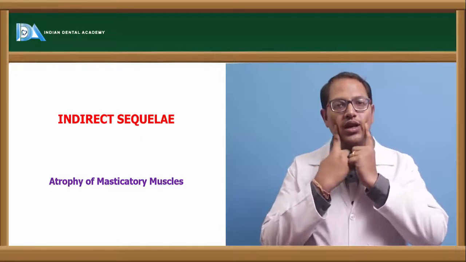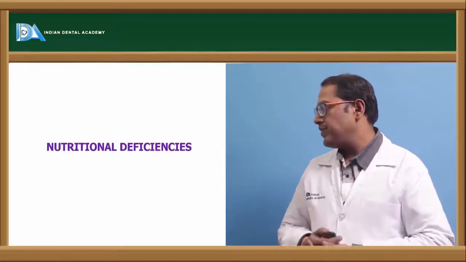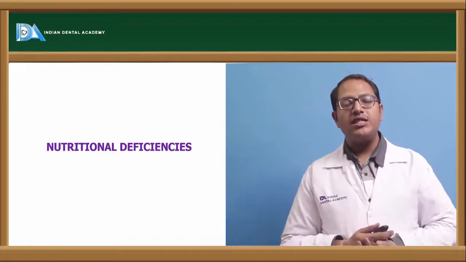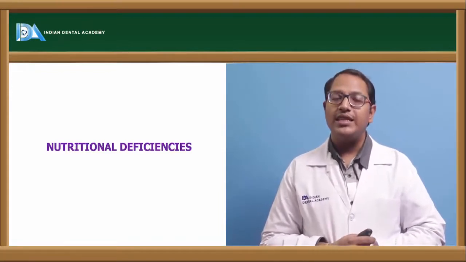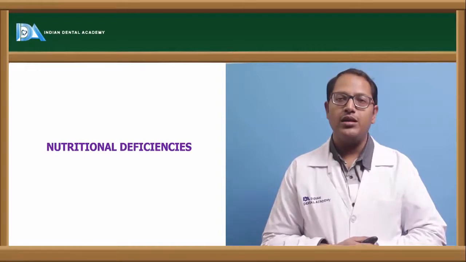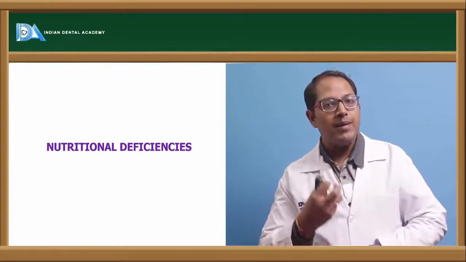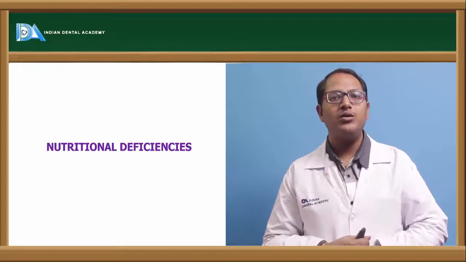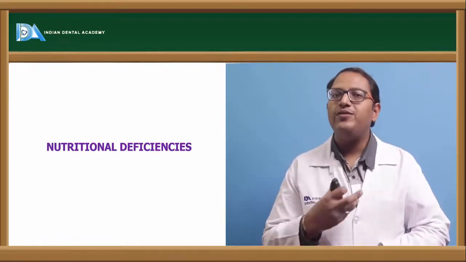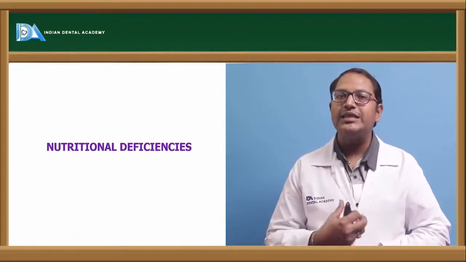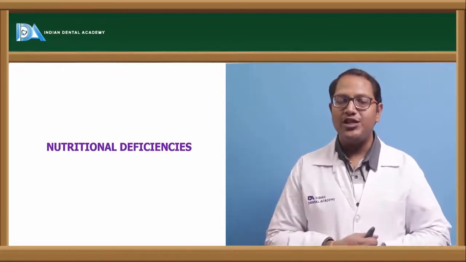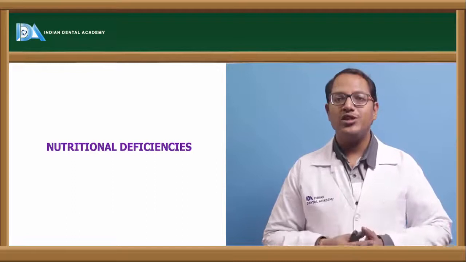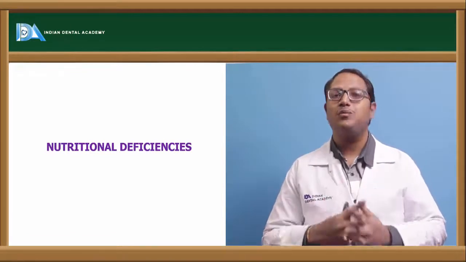So they will get very weakened in time. There can be nutritional deficiencies. Why? Because of a denture, can there be nutritional deficiency? That is because in a denture wearer, if he is not able to properly masticate, he will not have all the amount of right food. And if the right food is not being taken by that particular patient, he will of course get nutritional deficiency. So we can expect nutritional deficiency if the denture is not proper.